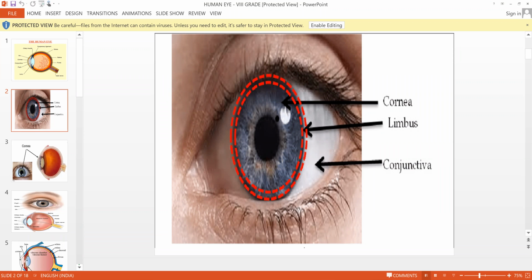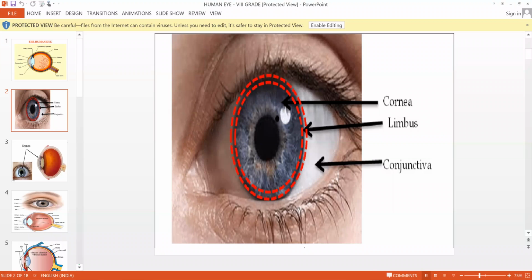Is this point clear to everyone? Clear, ma'am. I have a question about the friction. Yes, please ask. Now in our eye, do we have friction or not? No, we don't have friction because the conjunctiva is there. The conjunctiva is protecting the eye from friction.